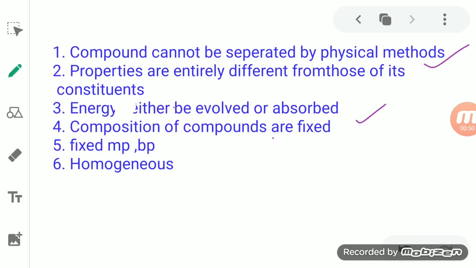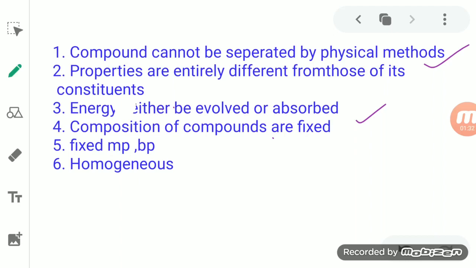Then here energy is either evolved or absorbed. So there is a need of energy. Energy can either be given to it or absorbed during the preparation of the compound. Then the next one is that the composition of a compound is fixed. It means the constituents present in this compound always combine together to form a compound in a fixed proportion by mass. So the composition is fixed.